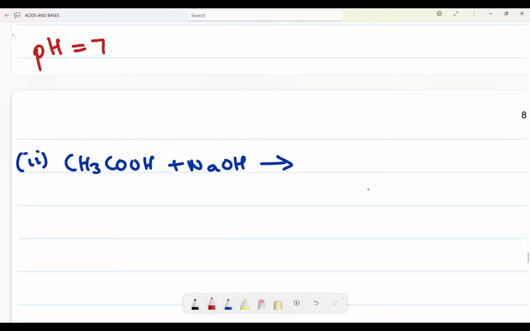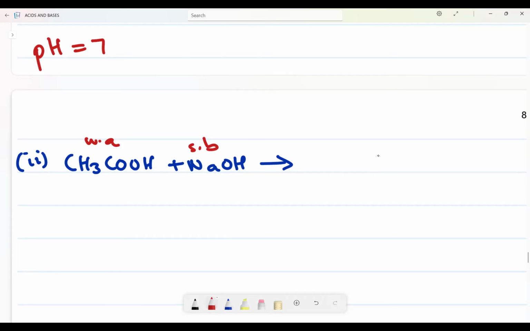This we know it is a what? A weak acid. This is a strong base. And we know that it means now our solution should be basic. Why? Because now the pH should be greater than 7. Why? Because now a weak acid and a strong base result in a basic solution.